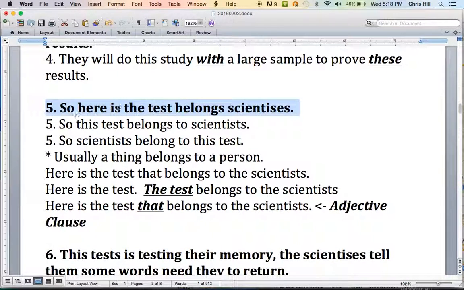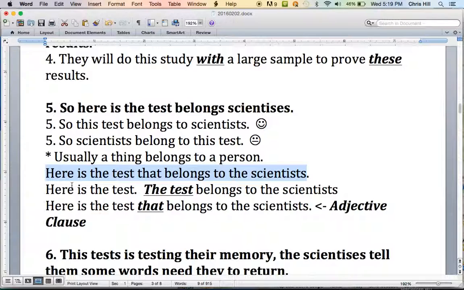Number 5. So here is the test belongs scientists. Now we have to change the spelling. We have a little spelling error. And then there were a few different ways we could change this. But the first one we did was so this test belongs to scientists. Now, could we change this, the scientists and the test? Could we say so scientists belong to this test? Maybe, but usually a thing belongs to a person. So a test belongs to scientists? Yes. The scientists belong to the test? Maybe strange. Here is the test that belongs to the scientists.